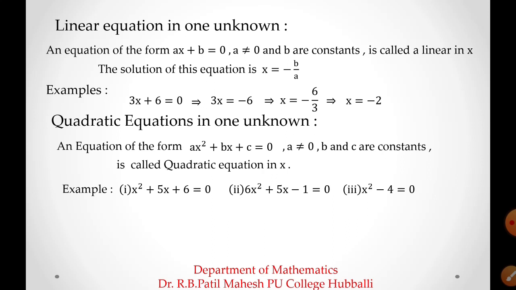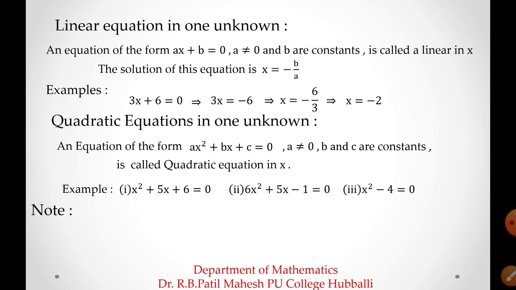Yes, b can be 0, c can be 0, but a should not be 0. So in the third example, a is 1, b is 0 and c is minus 4. Hence x square minus 4 equal to 0 satisfies the standard form of a quadratic equation.